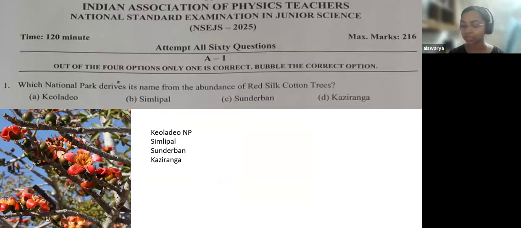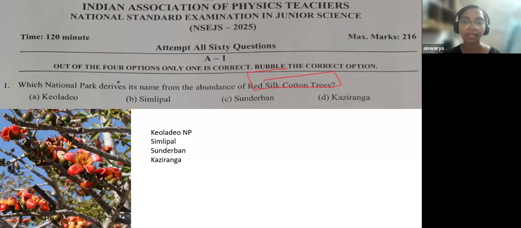So your first question is this: which national park derives its name from the abundance of red silk cotton trees? If you know this, you can do it. Otherwise, it will be difficult to do this question. But here also, as we have discussed in our classes, you can do an MCQ based on your aptitude. Based on that, you can either attempt this question, or you could have skipped it.